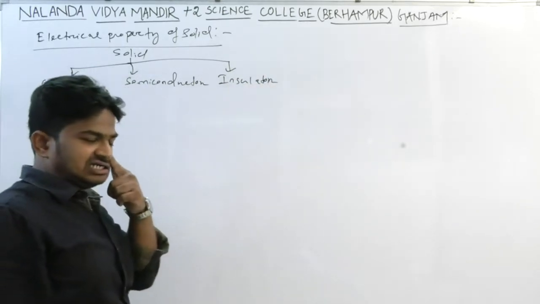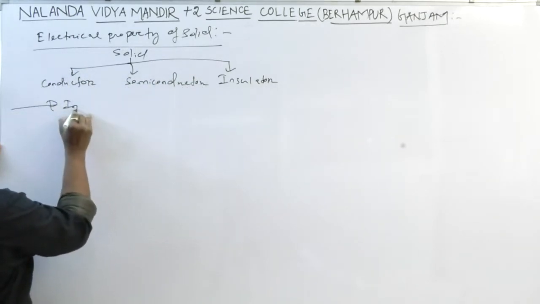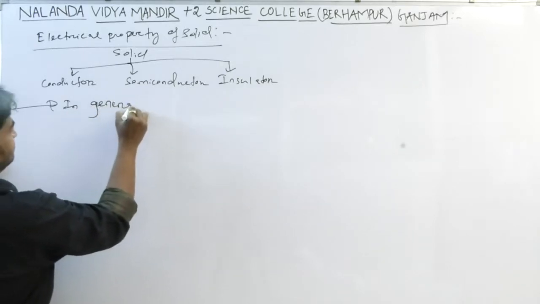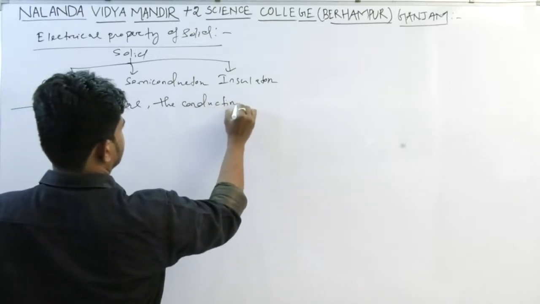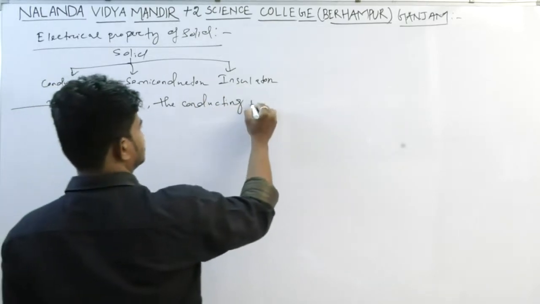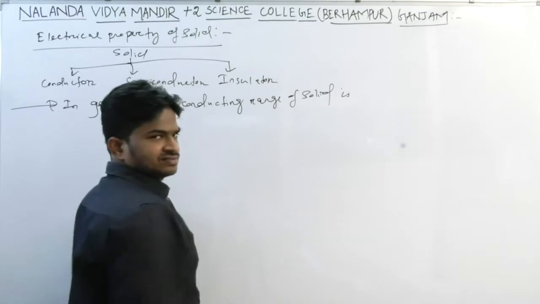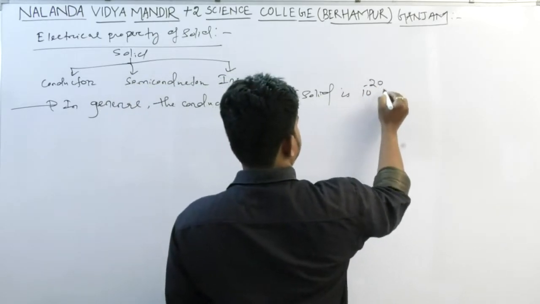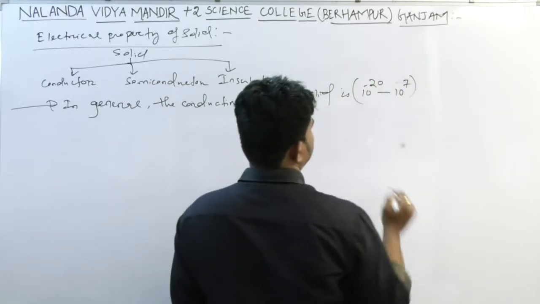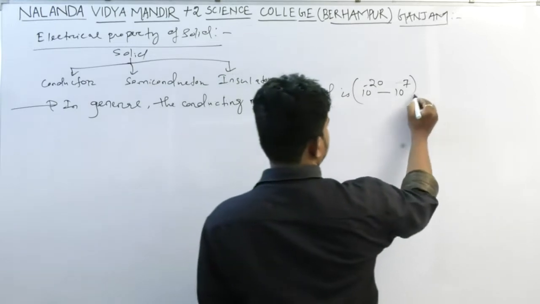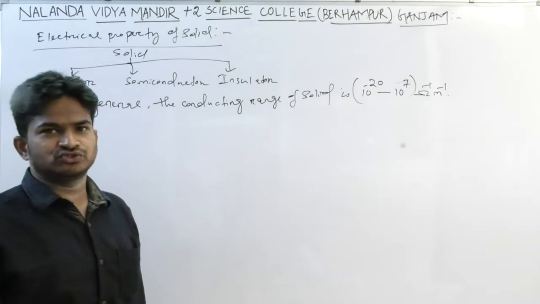In general, the conducting range of solids is 10 to the power minus 22 to 10 to the power 7 ohm inverse meter inverse. This is the conductivity range of solids.